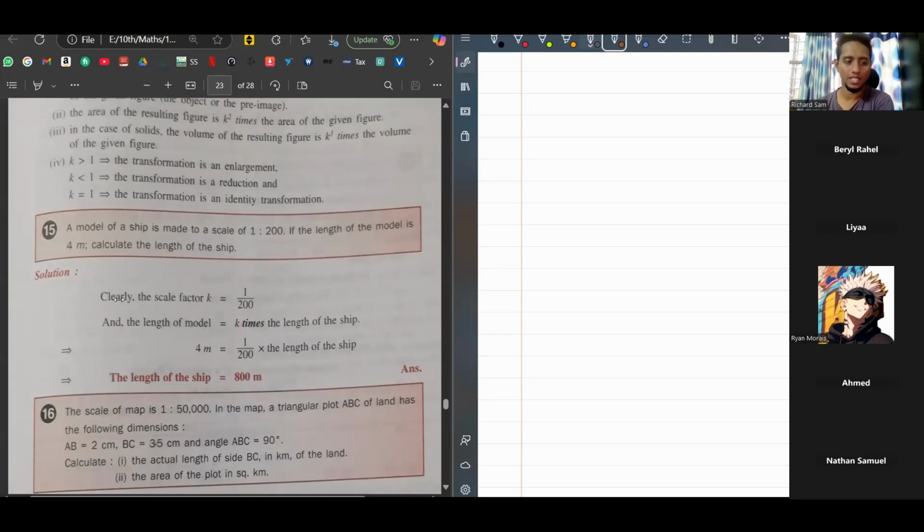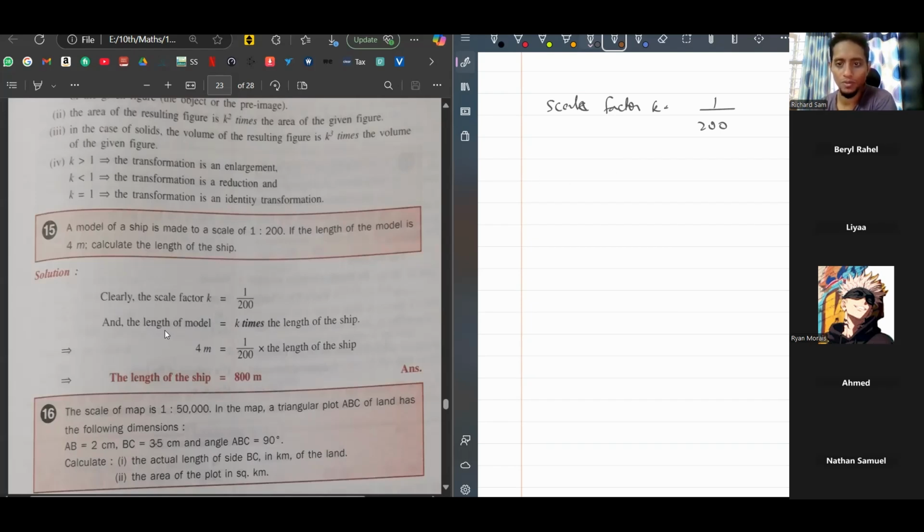Right. So here there's something called a scale factor. You take it as K, and K will be the scale, which is 1 upon 200. Once you have the scale, then you can find any value that you need. The formula is like this: length of the model is K times the length of the ship. Any value of the model will be K times that same value of the bigger ship.